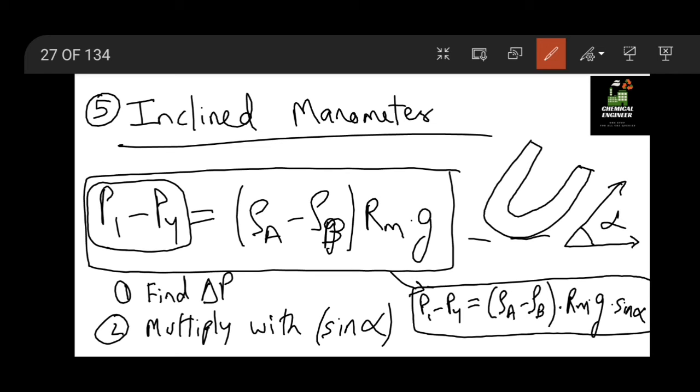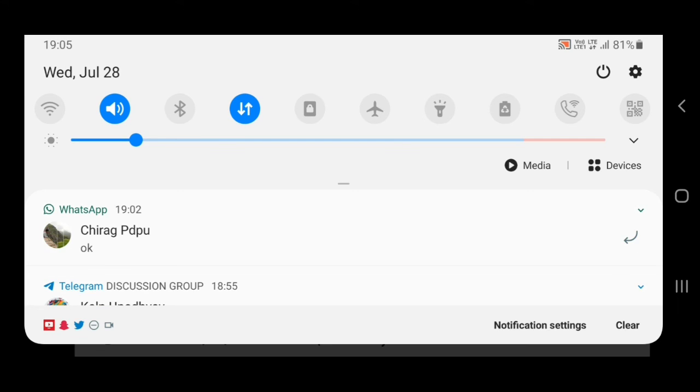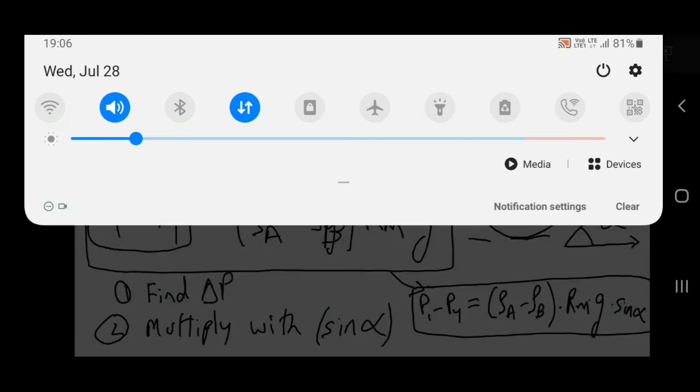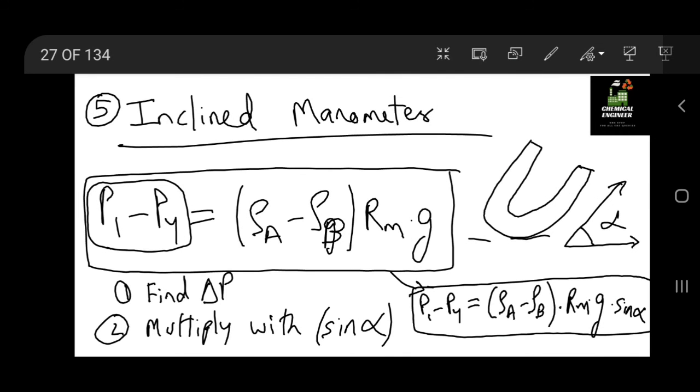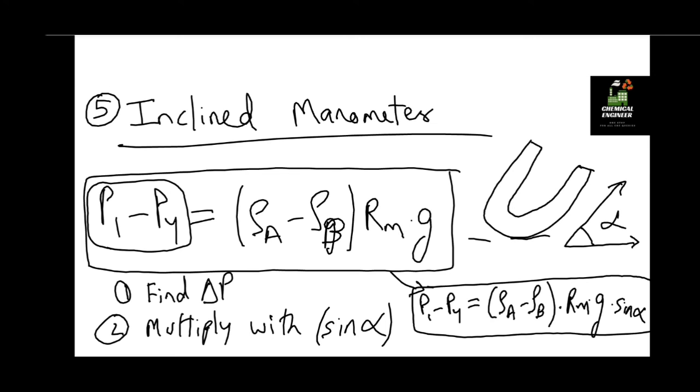Okay, so the sixth equation that we will now see is of shear stress. In fluid statics, this sixth equation is related to the behavior of the flowing fluid.